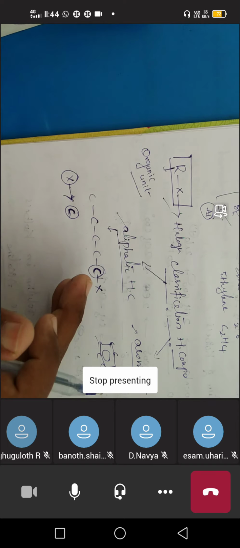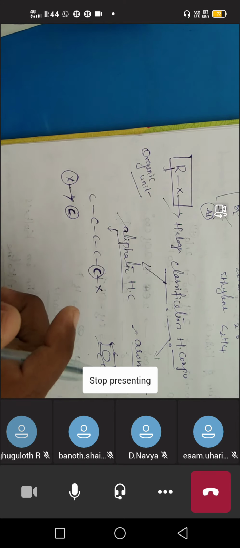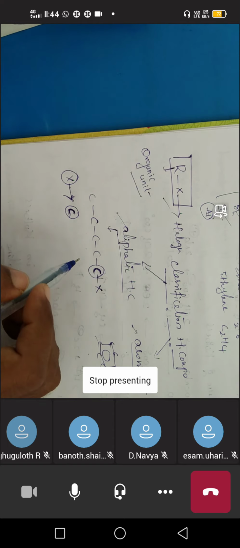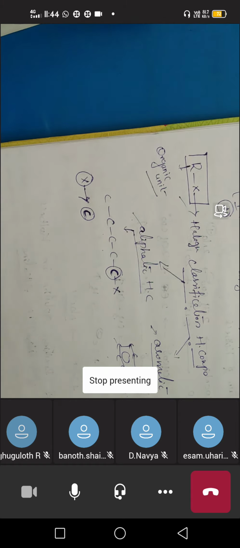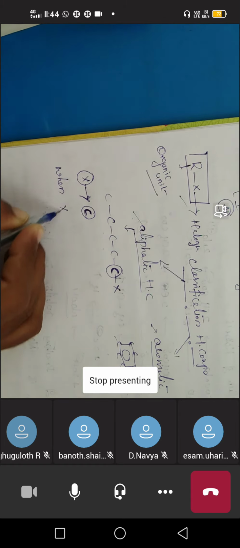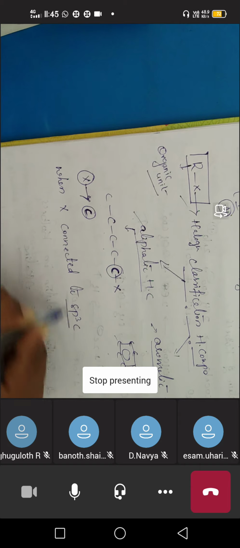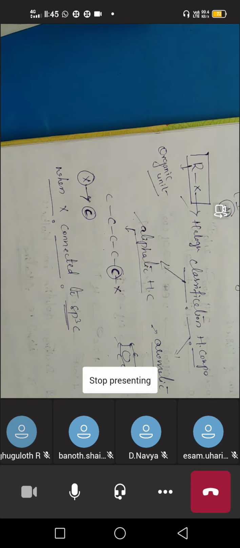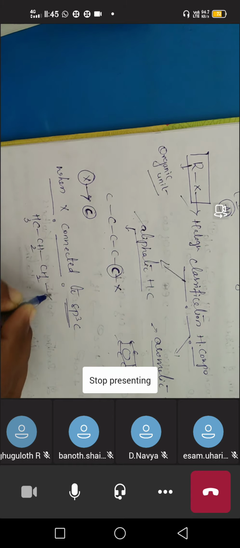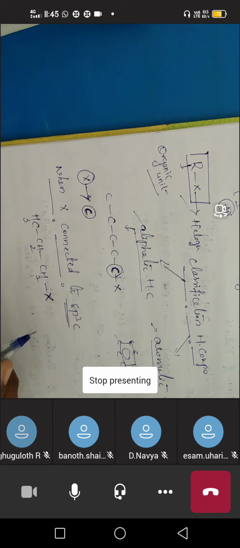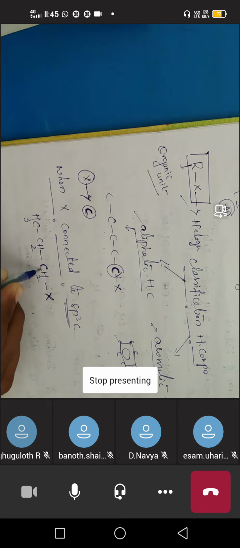So depending upon the hybridization and the bond connectivity of the carbon, these aliphatic hydrocarbon halogen compounds are again divided into many types. The first one is when halogen is connected to an sp3 carbon. Let's see. For example, we have CH3, CH2, CH2X. See, in this, our X is connected to a carbon that is in sp3 hybridization.